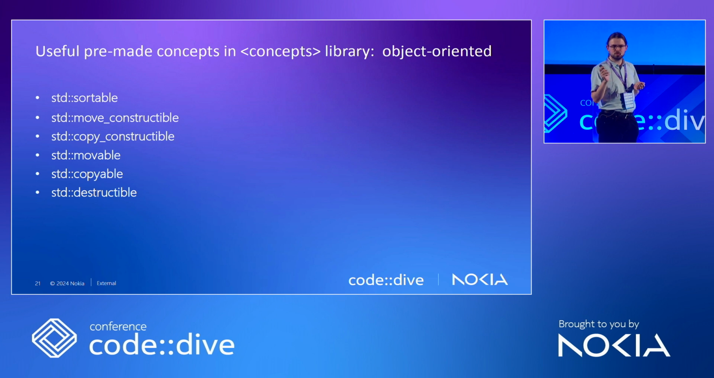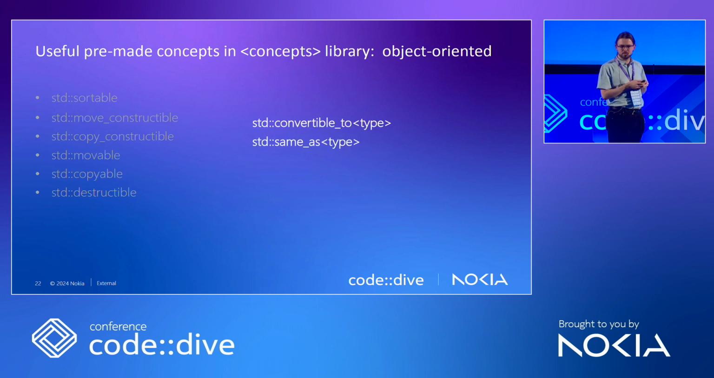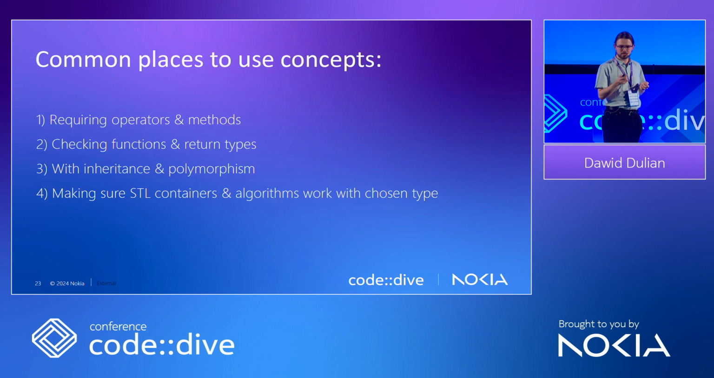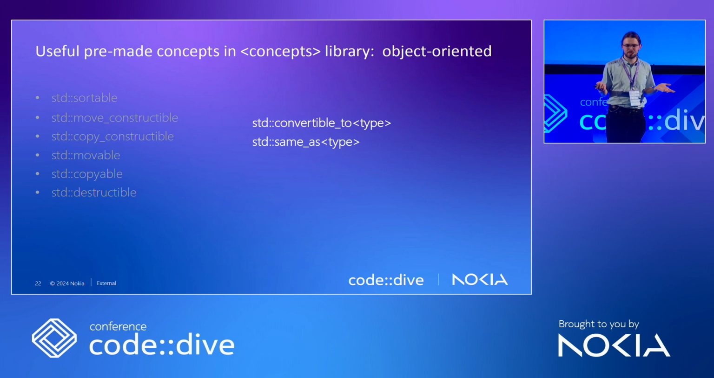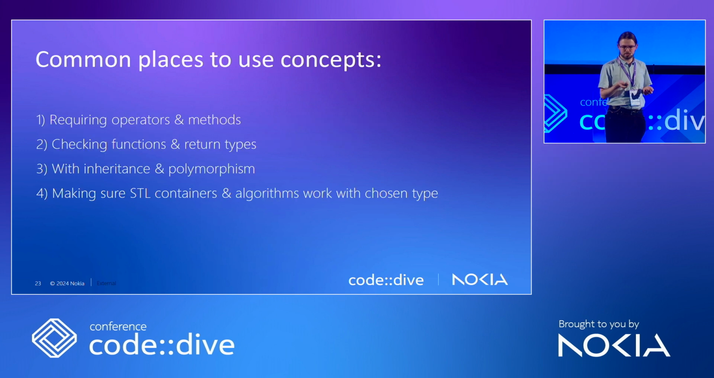But there are two that we will use once more in the presentation: std::convertible_to and same_as. They are quite different, but they can also be used like all the others. That is actually all that you need to know to use concepts. So that's this part of the presentation. And now I prepared some more examples where we showcase how to actually use them.